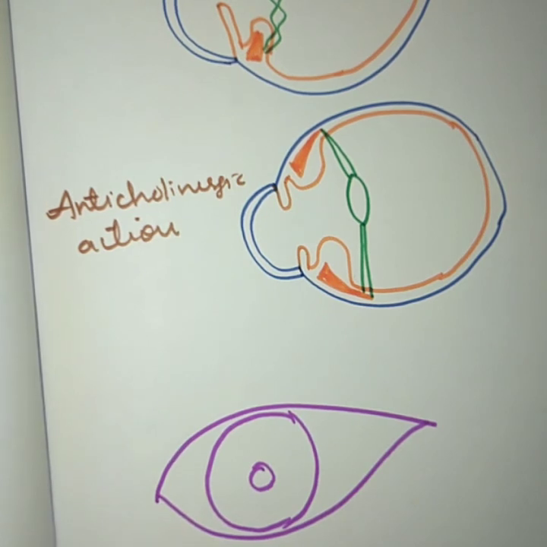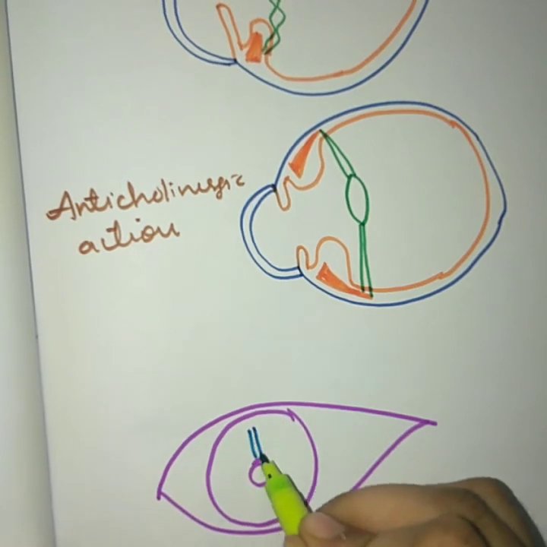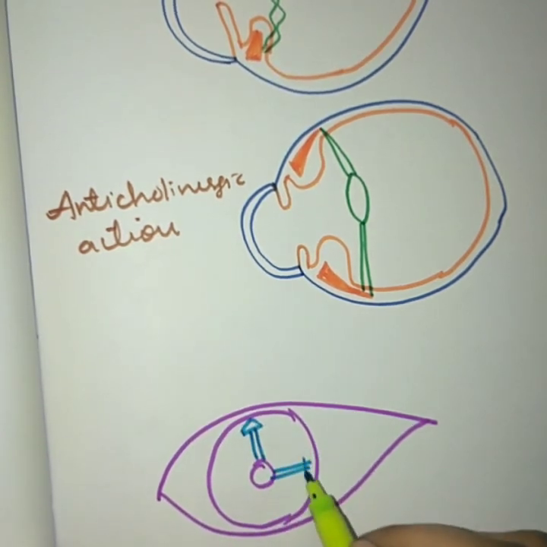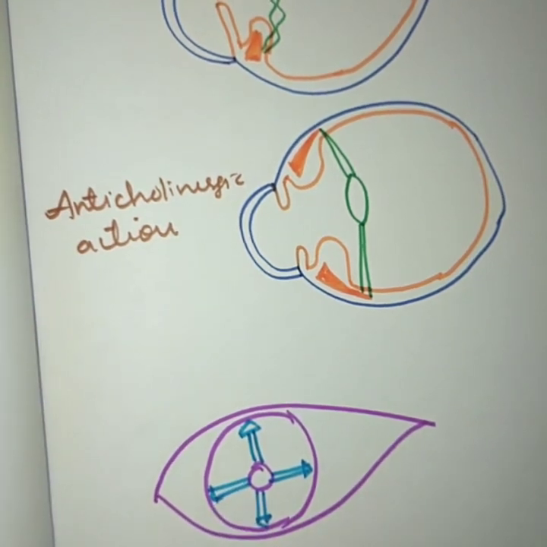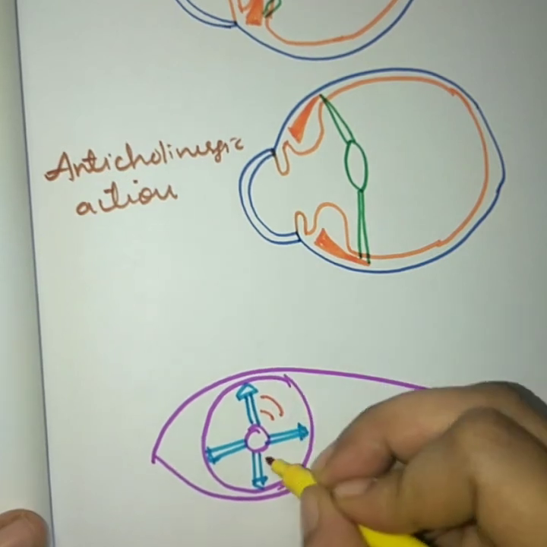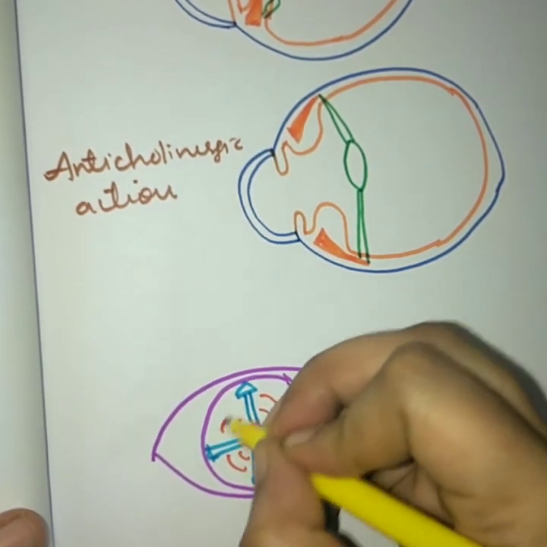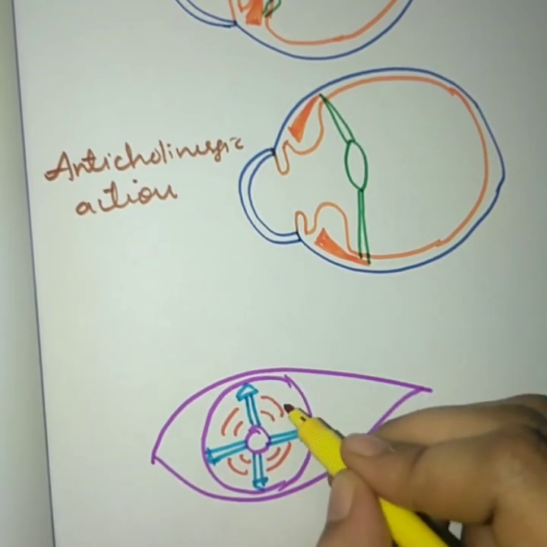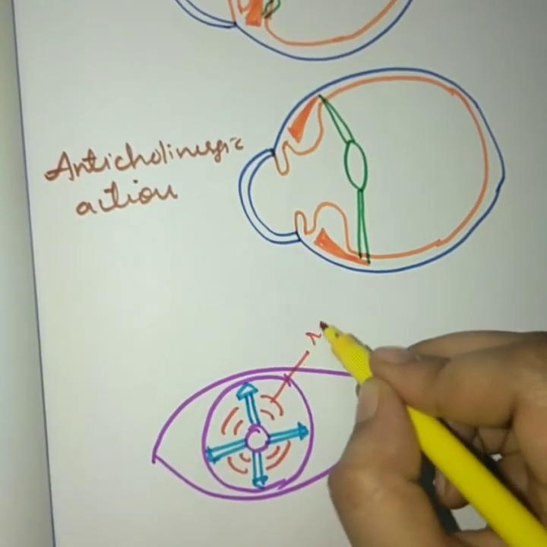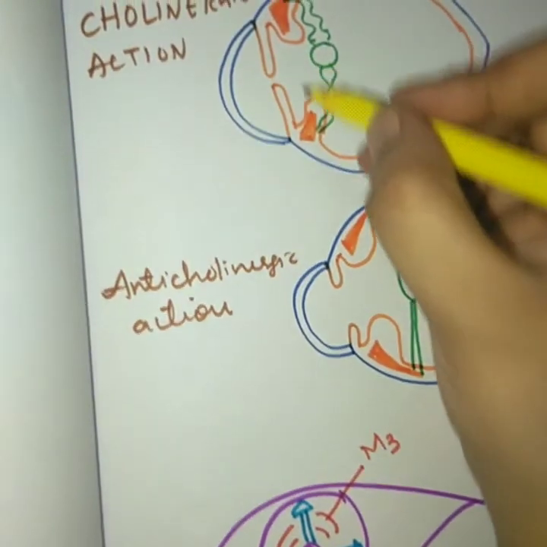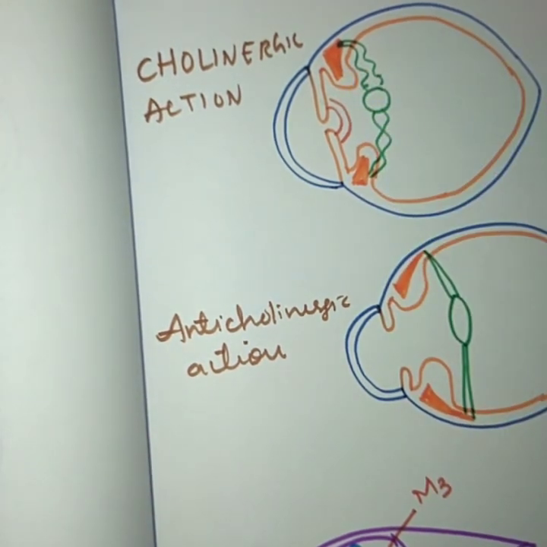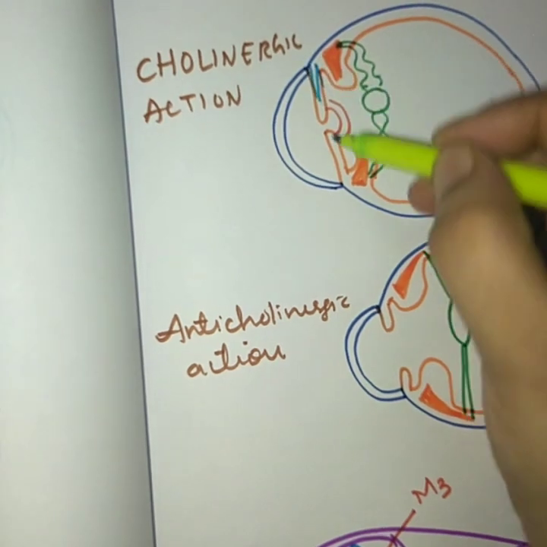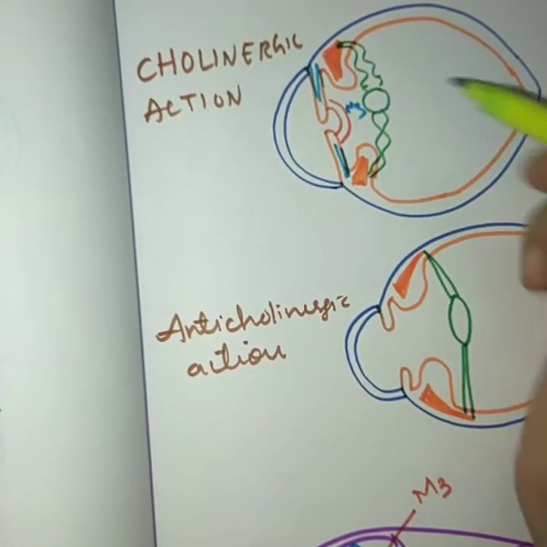The first muscle is the radial muscle of the iris, or you can say the dilator pupillae, and the second muscle is the circular muscle of the iris, also known as the sphincter pupillae. In the sphincter pupillae, or circular muscle of the iris, the M3 receptor is present. Suppose this is your circular muscle of the iris and this is the radial muscle. So over here is your M3 receptor.